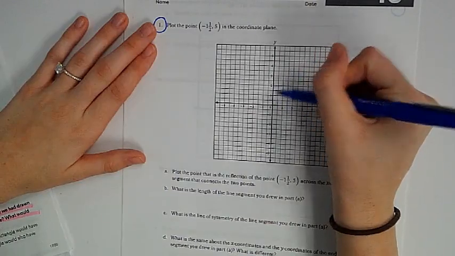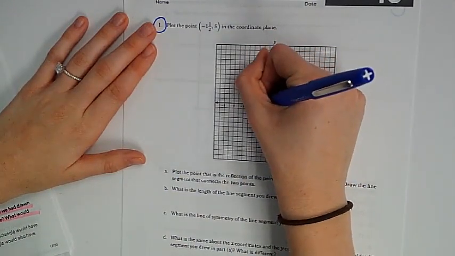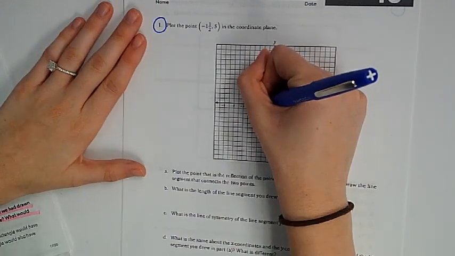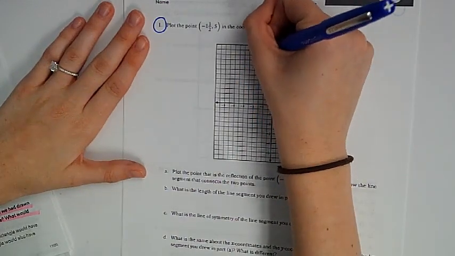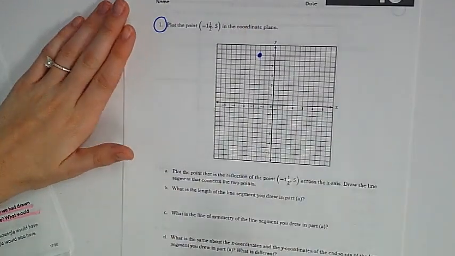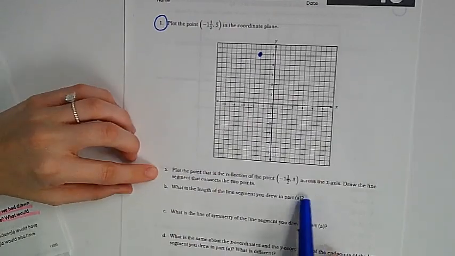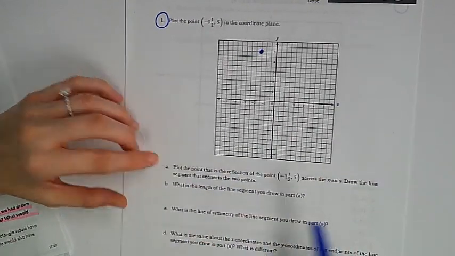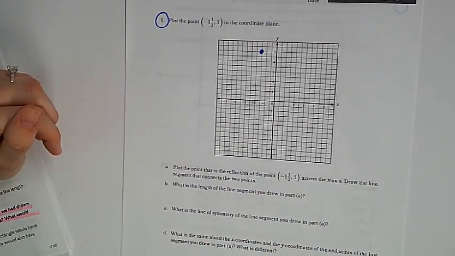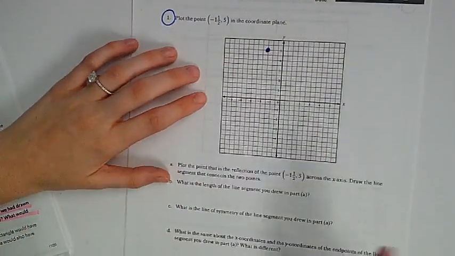So this is 1/2, 1, -1 and 1/2, and then 5, +5. And then it says on part A, plot the point that's a reflection of -1 and 1/2 across the x. So I'm folding my paper this way. So we should be plotting it across the x.